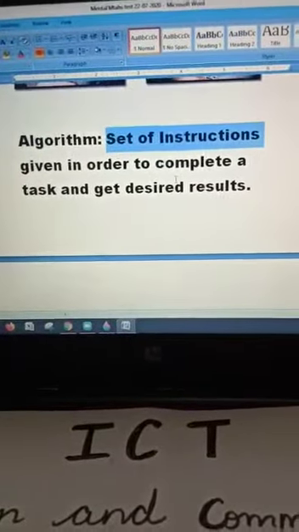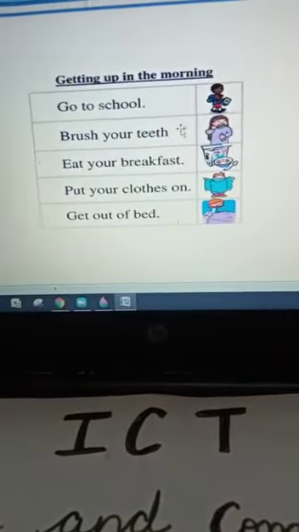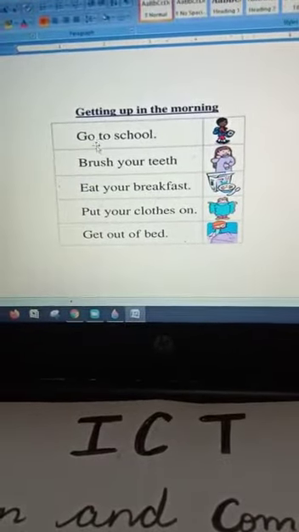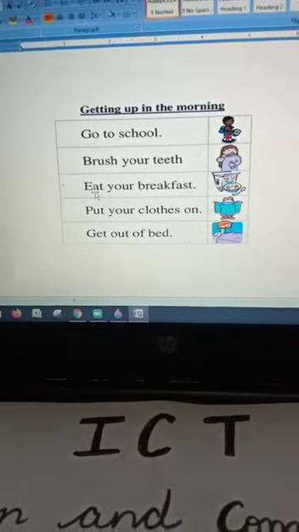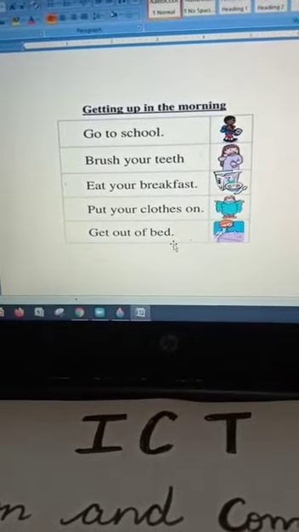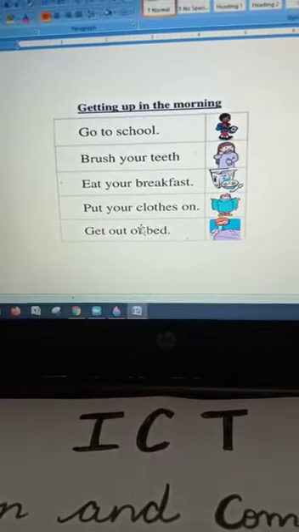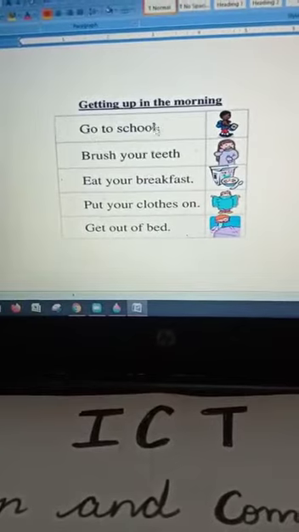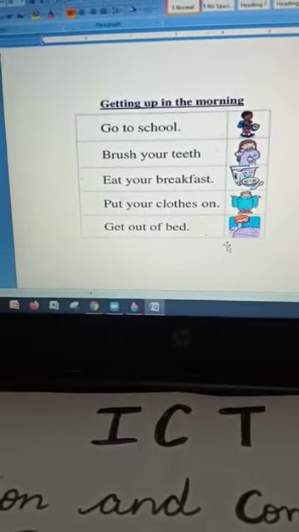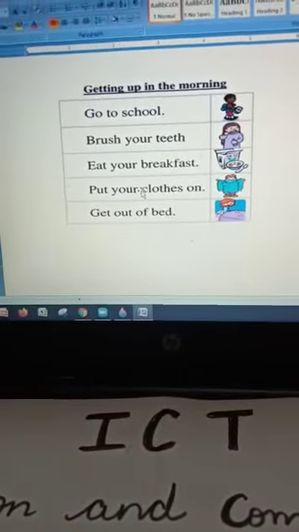Alright. Now let's look at this picture here. I'm sure it's clear. So getting up in the morning, and there are a few instructions given. So let's read them. Go to school, brush your teeth, eat your breakfast, put on your clothes, get out of bed. These are instructions, but are they in a right order? No, they are not. How can somebody go to school first and then brush his teeth and then have breakfast and then put on the clothes and then get out of the bed? These are instructions, but these instructions are not in a sequence.